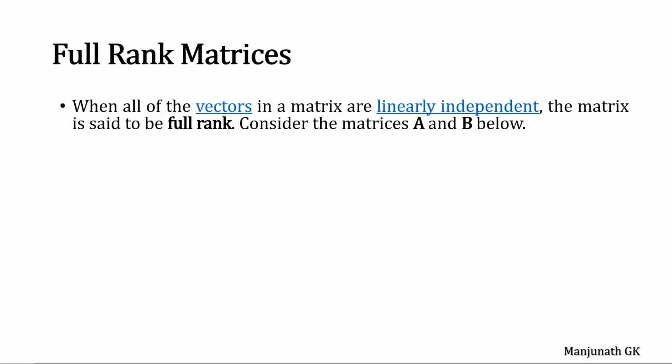Alright. What do you mean by a full rank matrix? When all of the vectors in a matrix are linearly independent, the matrix is said to be full rank. Consider the matrix. Its order is 2 cross 3. Its order is 3 cross 3. What is the maximum rank of this matrix? It would be 2. What is the maximum rank of this matrix? It can be 3.